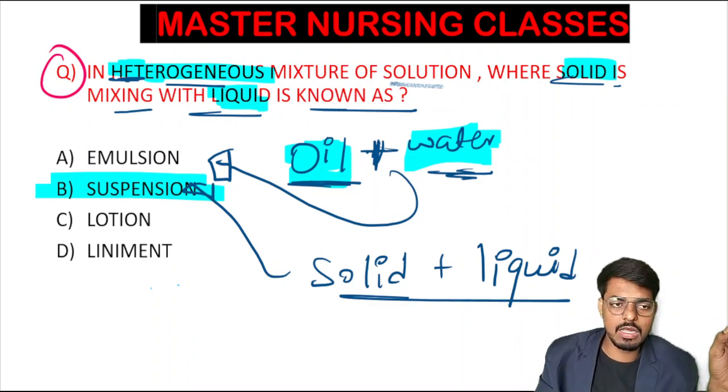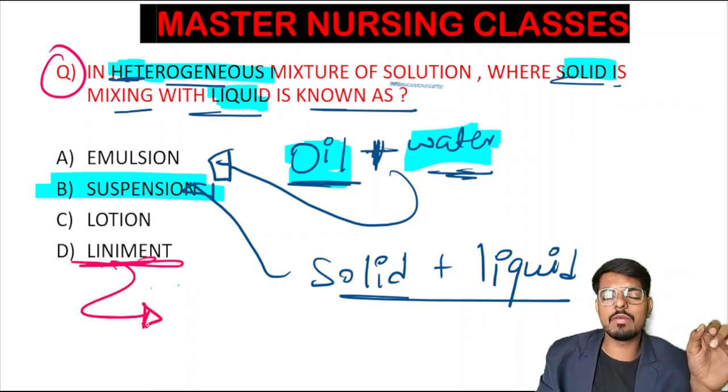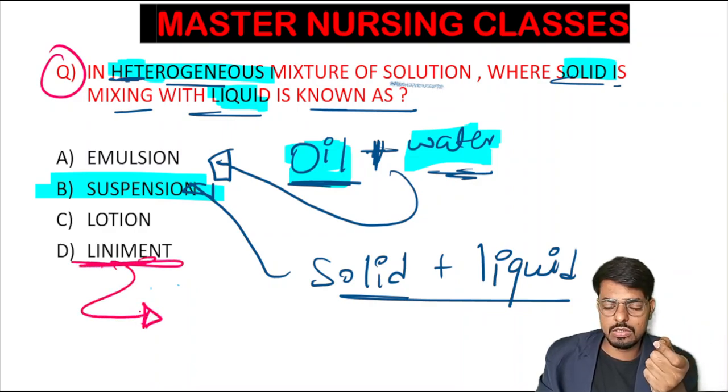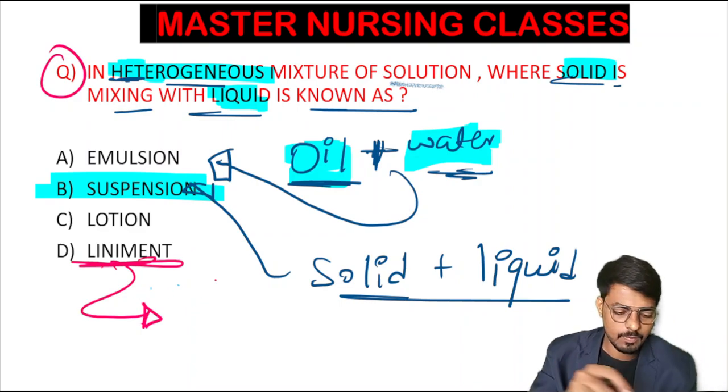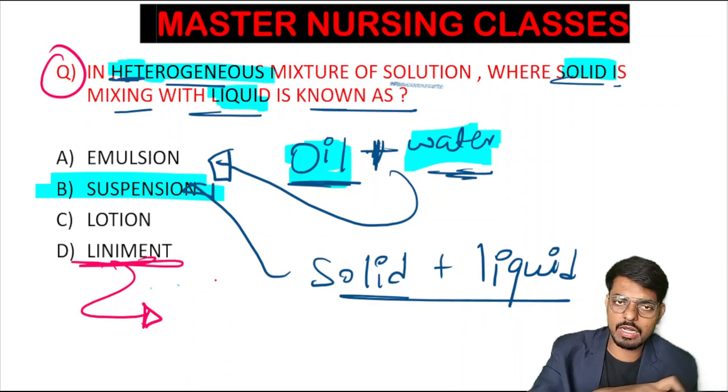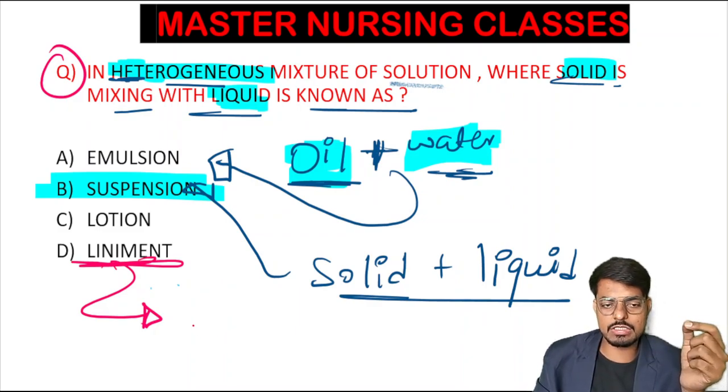And what is a liniment? Can anyone give the best example for a liniment? Liniment is a semi-solid to solid thing that we apply on the skin and rub, like, as a semi-solid, we can say, Gender balm.